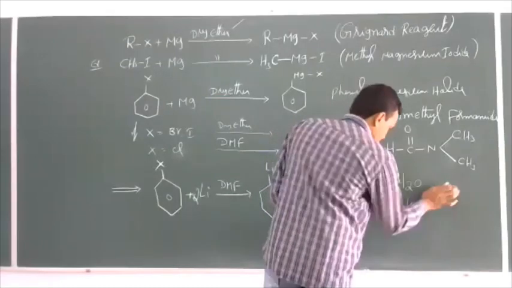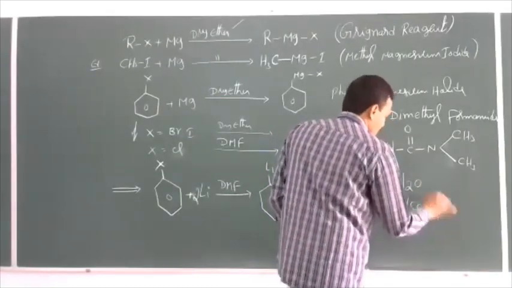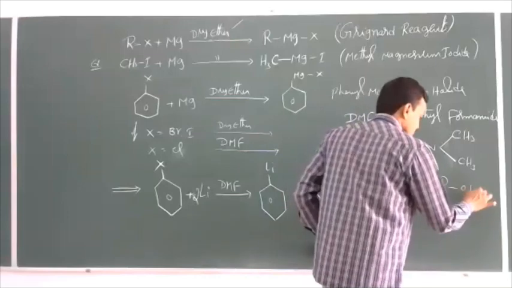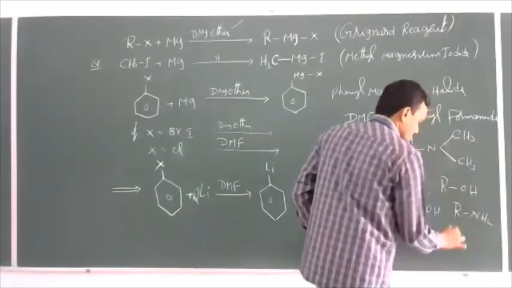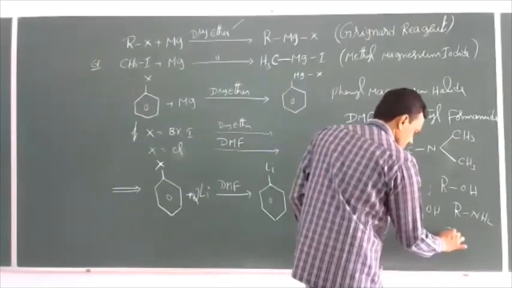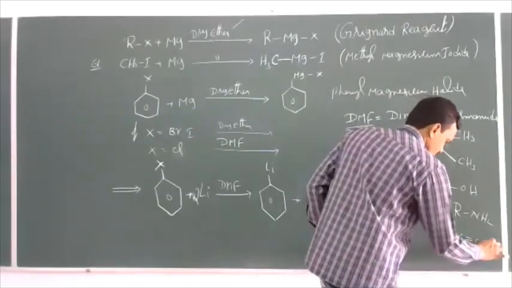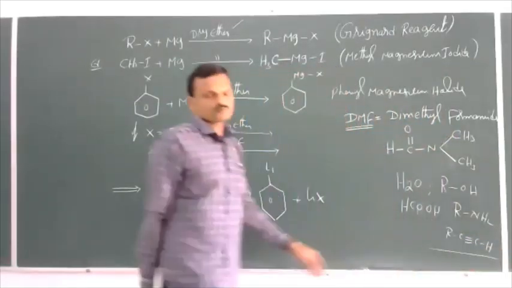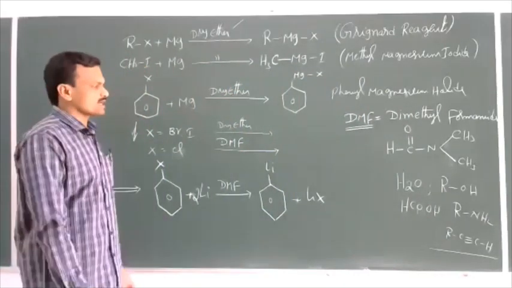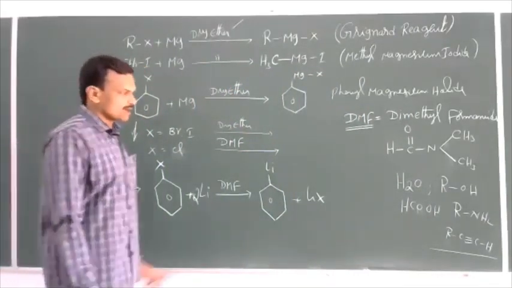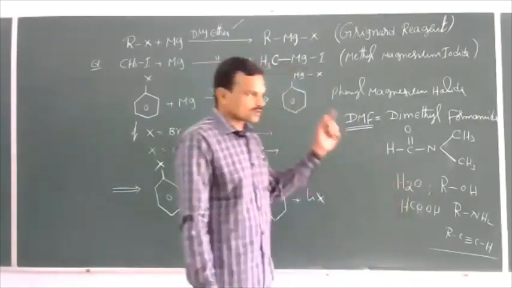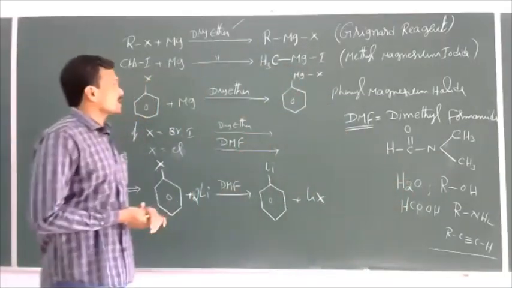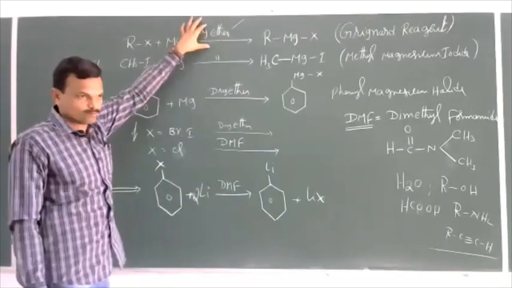Formic acid or alcohols or amines or acetylides, like this. These contain a replaceable hydrogen, meaning acidic hydrogen. So the compounds which contain acidic hydrogen should not be used here.